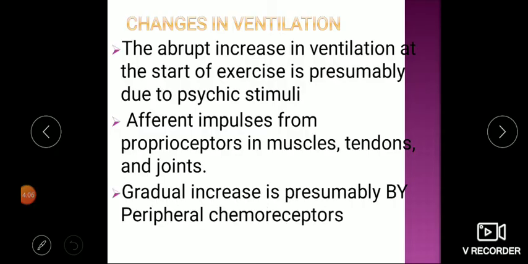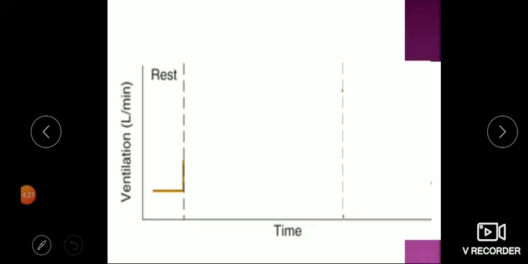The gradual increase is presumably by the peripheral chemoreceptors. As a person is doing exercise, there is a relative hypoxia, and hypoxia will again lead to what we have discussed during the blood pressure regulation. Peripheral chemoreceptors have oxygen-sensitive potassium channels. They will lead to stimulation of respiration as well as blood pressure.